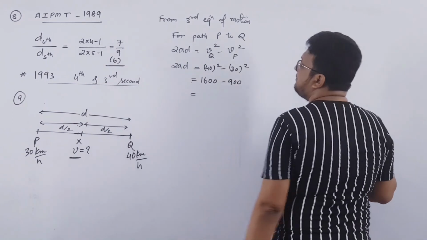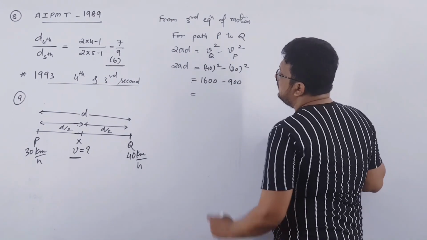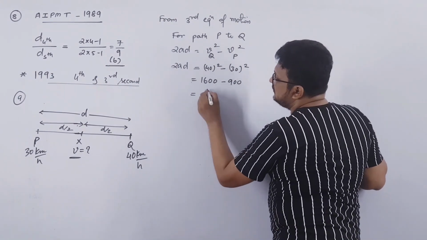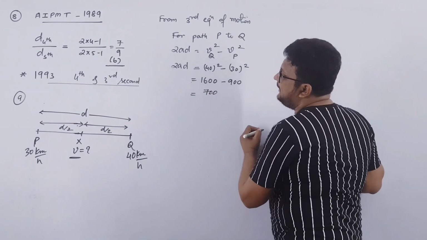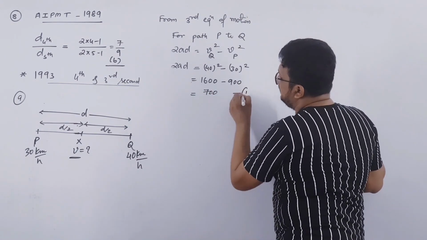So 1600 minus 900, that will be 700. Clear? 2AD is 700. Let this be equation number 1.